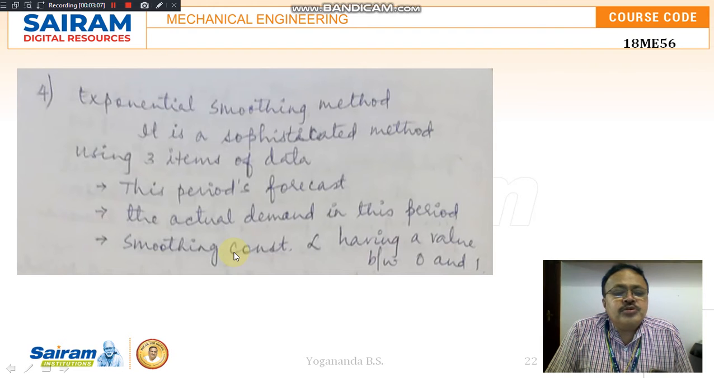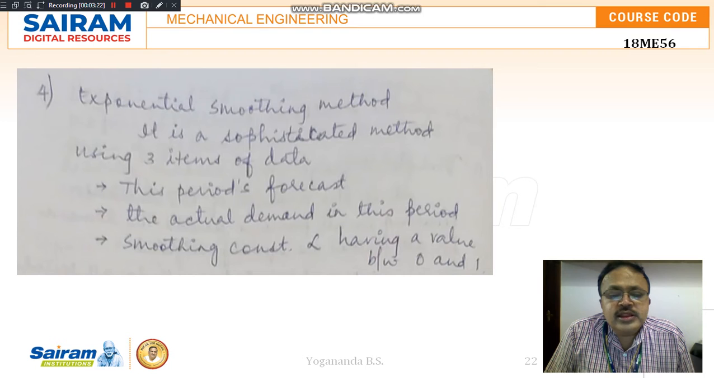Now the exponential smoothing method. It is a very sophisticated method using three items of data: this period's forecast, the actual demand in this period, and the smoothing constant alpha, which has a value between 0 and 1. So the range of alpha is from 0 to 1. We are considering three items of data here: this period's forecast, the actual demand in this period, and the smoothing constant alpha.